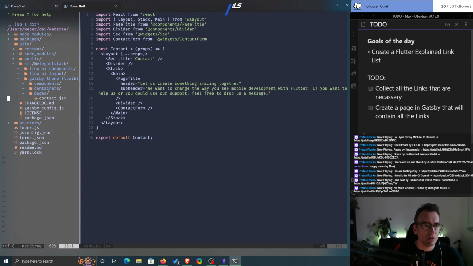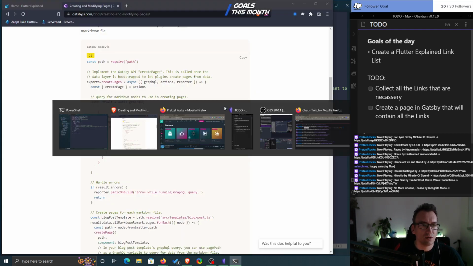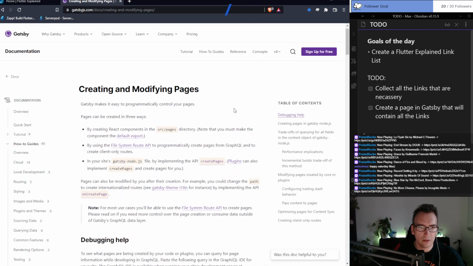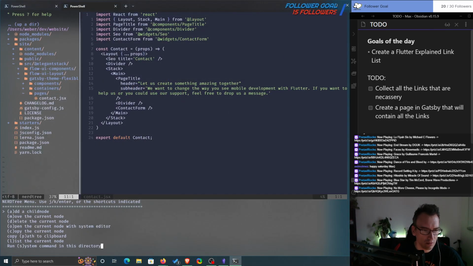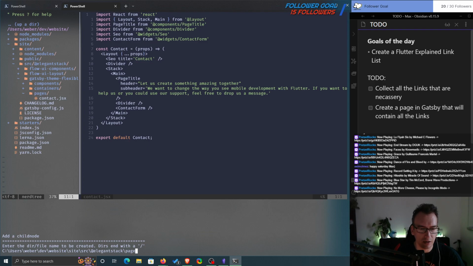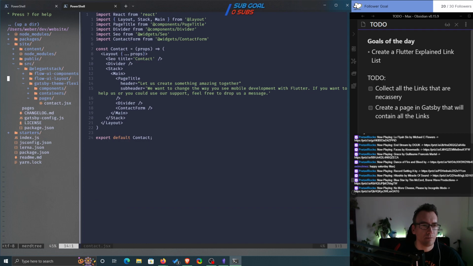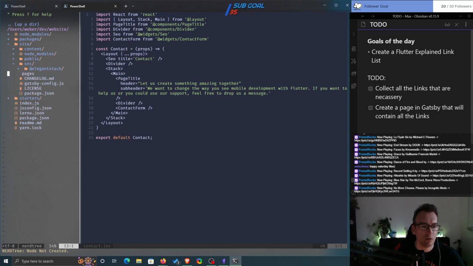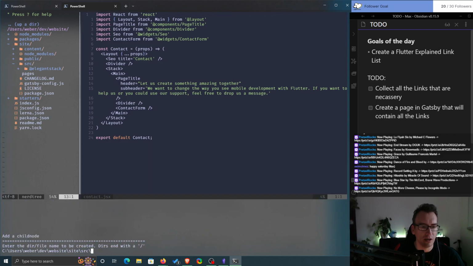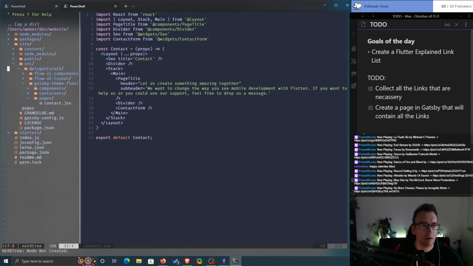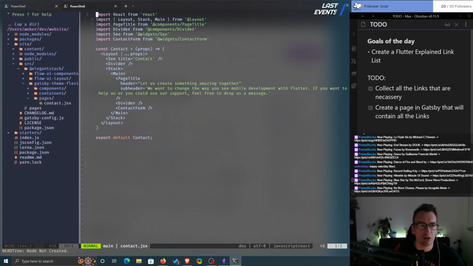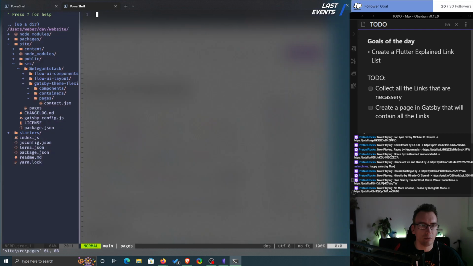So what I can do is, we need inside of source, the pages, right? So source pages, add a child node called pages. No, not here, would be here, pages. Let's close that, move, add, and now inside of pages, we would have our link list. What is it? A JSX, I guess. Boom. I think, yeah, we are working with pure JavaScript, which is of course not so nice.